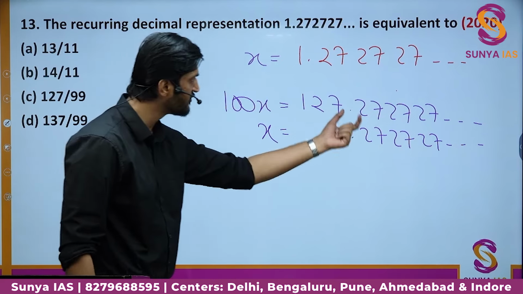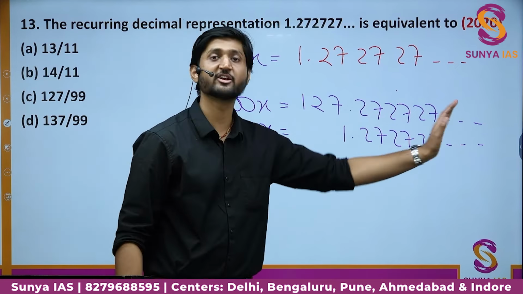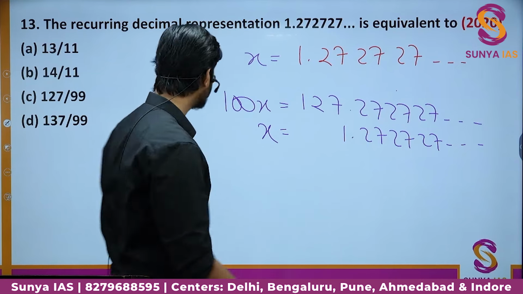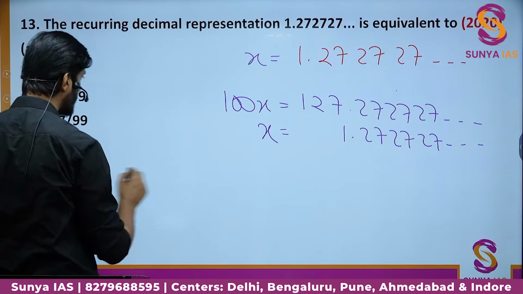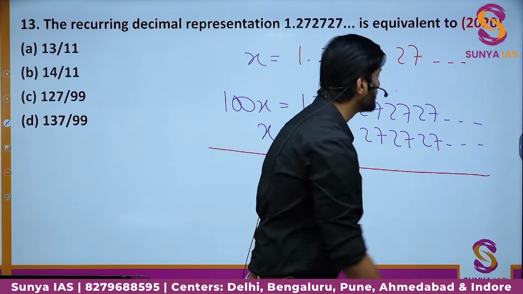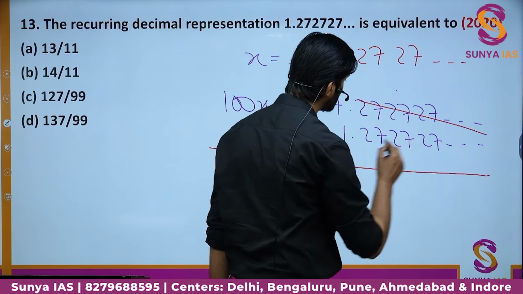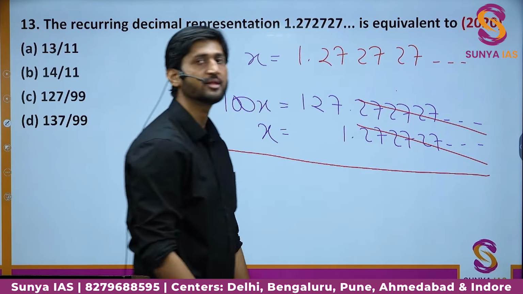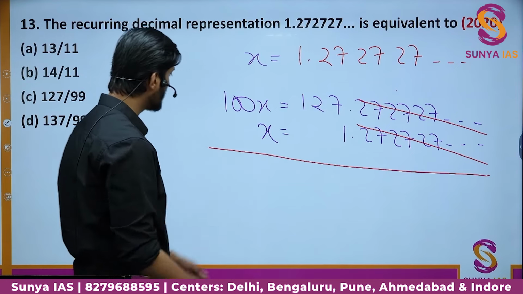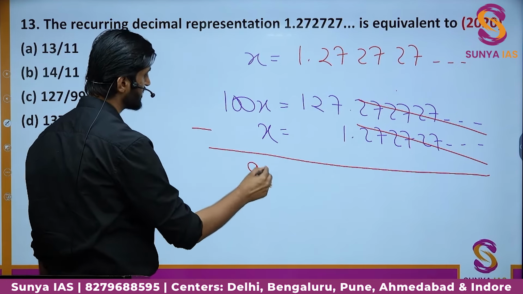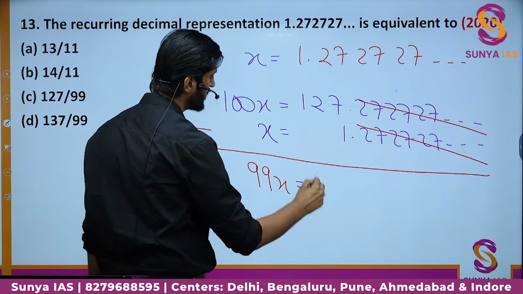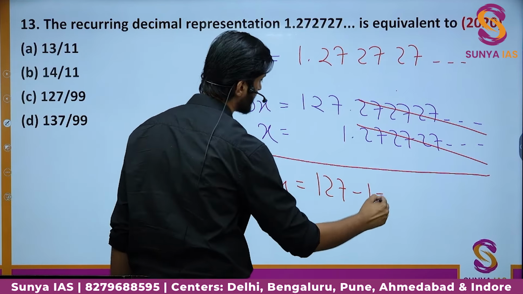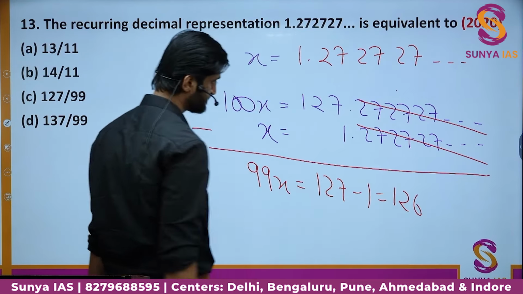If we take even 127 out, the whole part will remain the same. So here, if you just actually subtract the numbers, this decimal part and this decimal part will cancel each other out. And so here you will get 100x minus x, that is 99x, and that will be equal to 127 minus 1, that is 126, right?